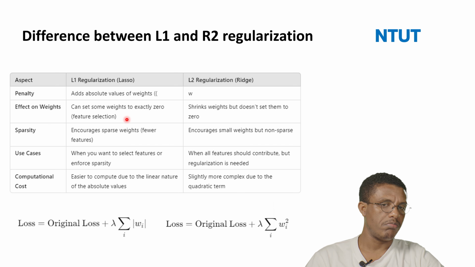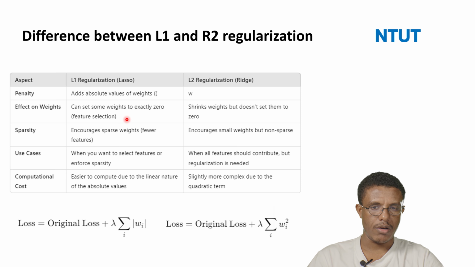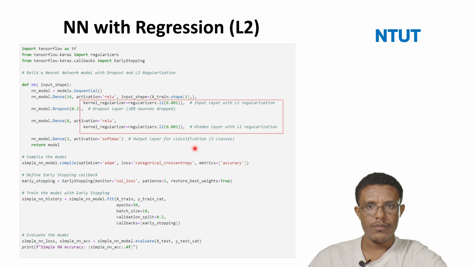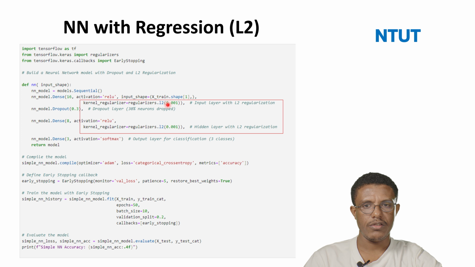So because of that, just a different value, but you can also try using L1 regularization or L2 regularization. The difference between these two regularizations is already put in this table, so you can try to read from this one. This is an example showing how we can define the regularization in the model development. For instance, this is a sample model developed using Python.